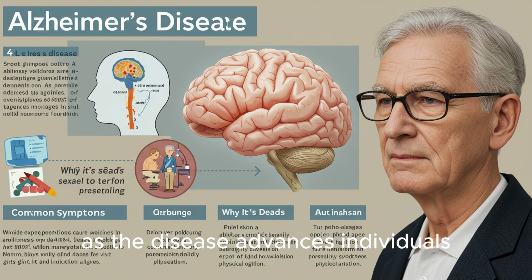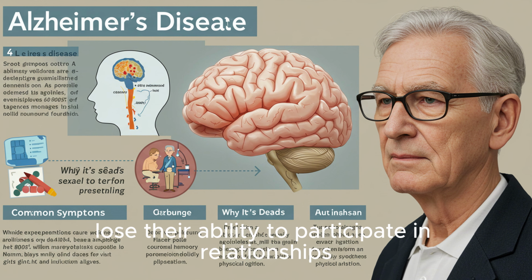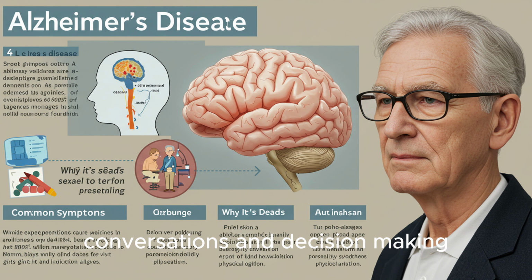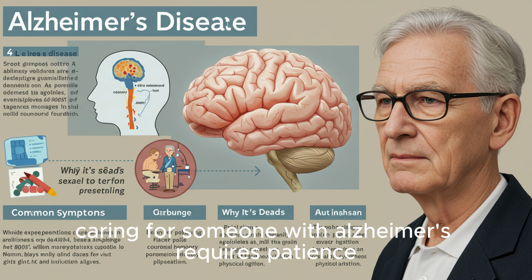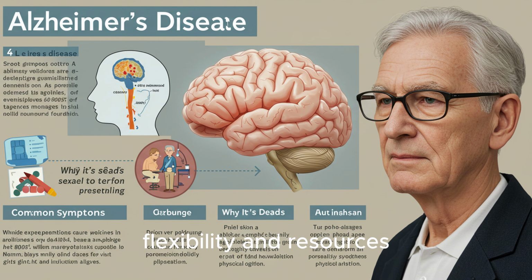As the disease advances, individuals lose their ability to participate in relationships, conversations, and decision-making. Families often experience grief well before death occurs, a phenomenon known as anticipatory grief. Caring for someone with Alzheimer's requires patience, flexibility, and resources.